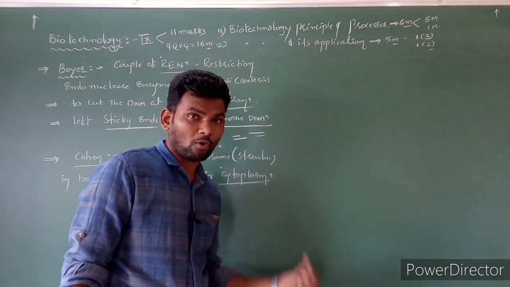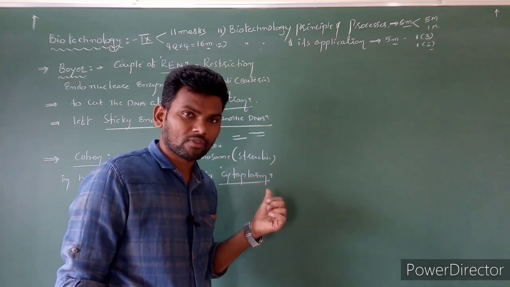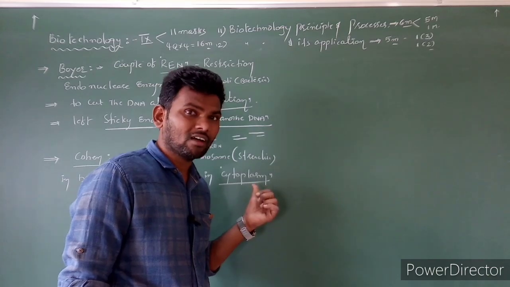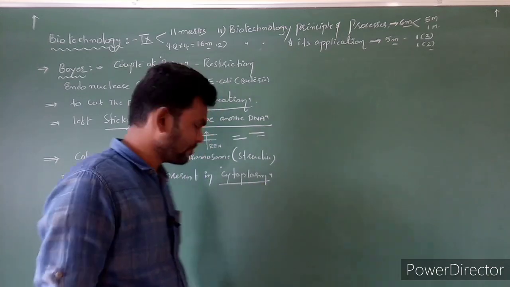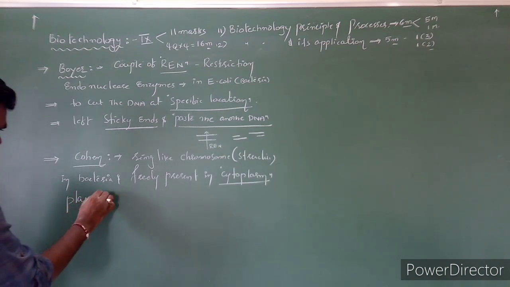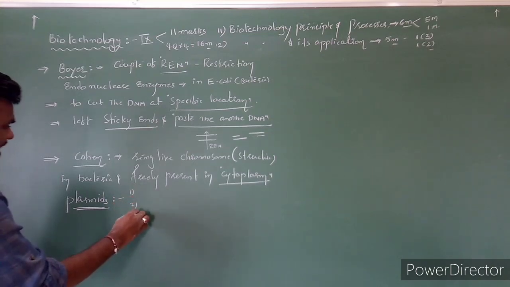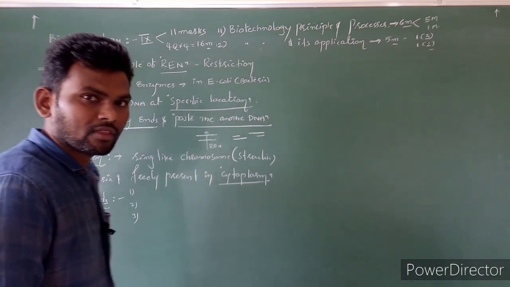Can you guess what these ring-like structures are called? Plasmids. Can you give two or three characters regarding plasmids?